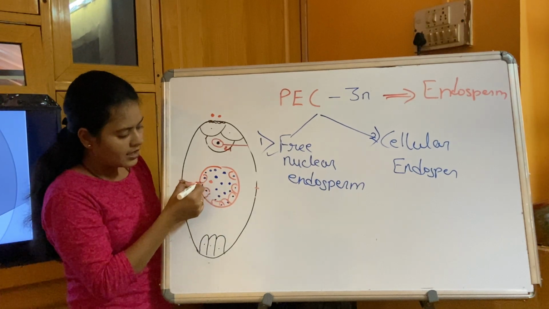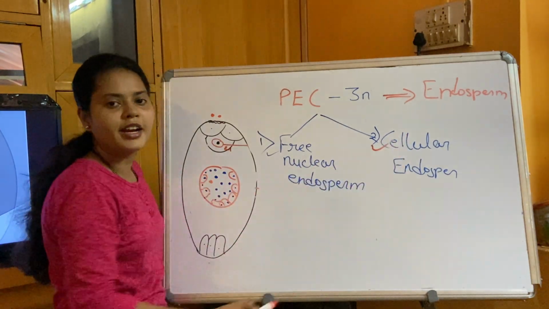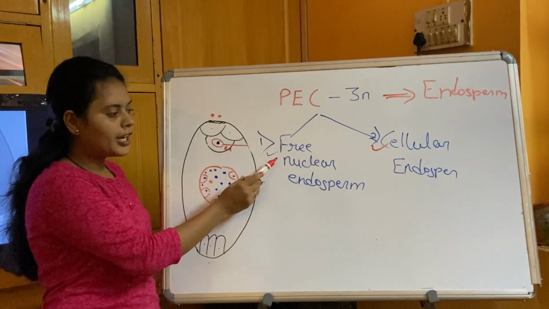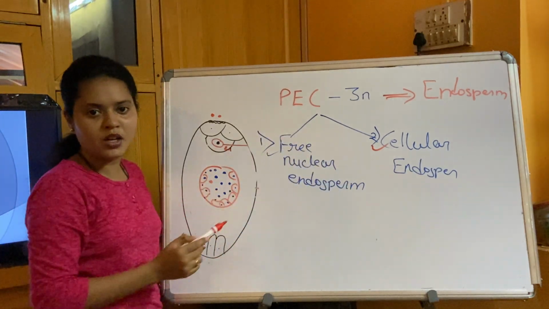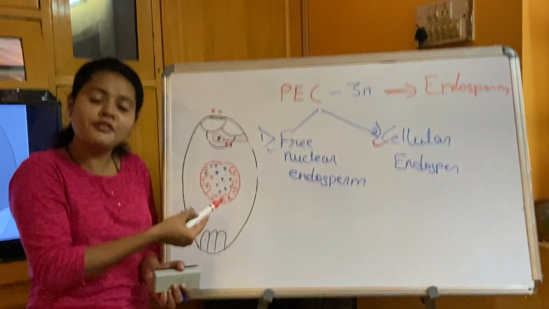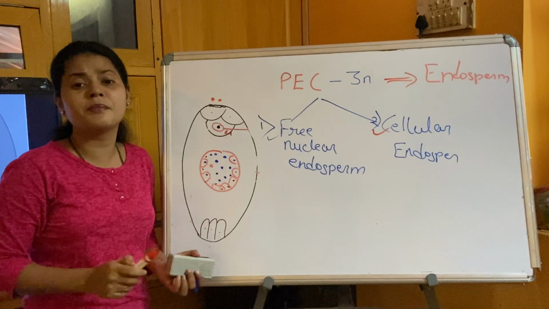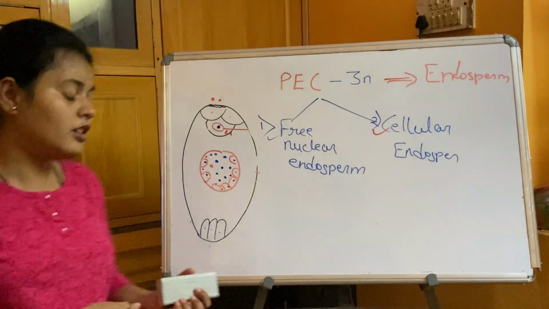Okay, so this later stage which is forming is called cellular endosperm. So there are free nuclear endosperm and cellular endosperm. Now, what is cellular endosperm? After free nuclear, cellular endosperm is forming. The best example of this, I will show you in a picture here.